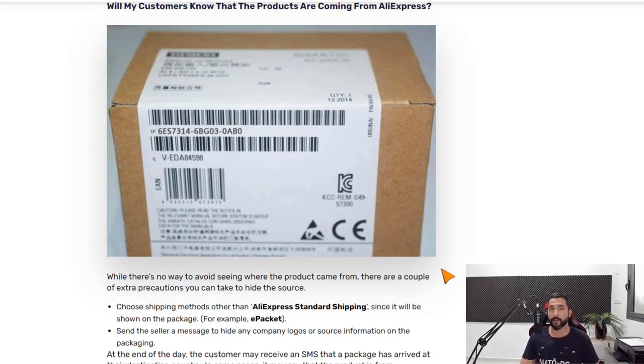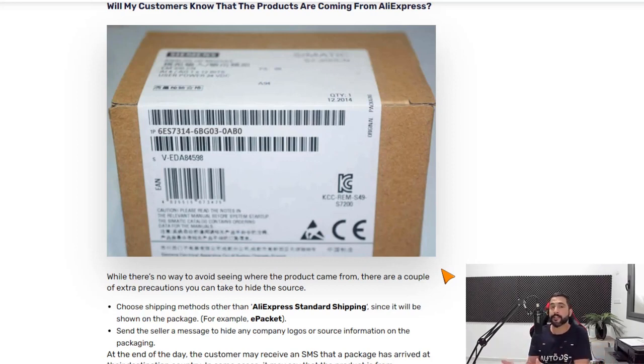So this is a great question and let's address this issue. If you've bought a product before from AliExpress, you may have noticed that when the product arrives in your destination country, you usually receive an SMS stating that the package arrived in your country, and in just a few days it'll be delivered to your door or to your local post office. And in some of these cases, you can see inside the SMS message that the product is coming from AliExpress.